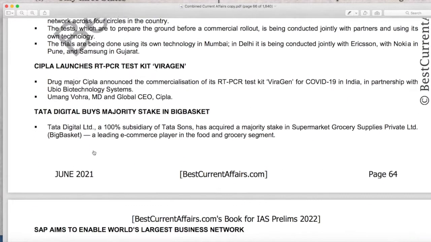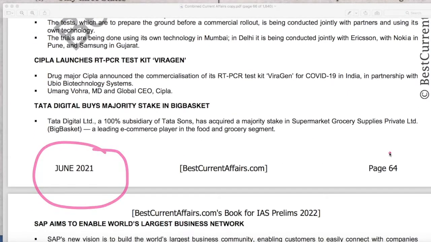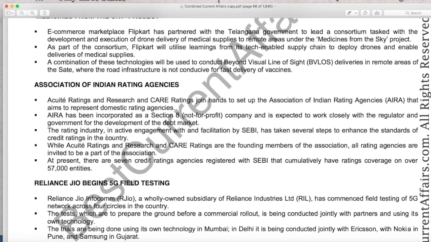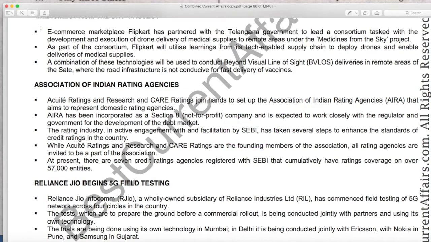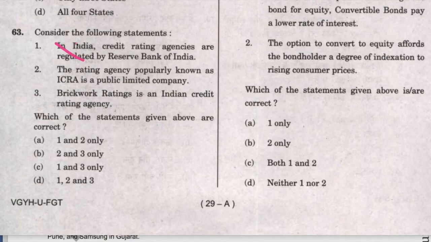See our current affairs book, June 2021 current affairs book, page number 64. There was a news, Association of Indian Rating Agencies. Here it is mentioned that rating industry, it is facilitated by the SEBI, not RBI. Therefore statement 1 is wrong. Now if we remove 1 from the given options, we are left with the option B. Therefore B is the answer, and this question is solved.